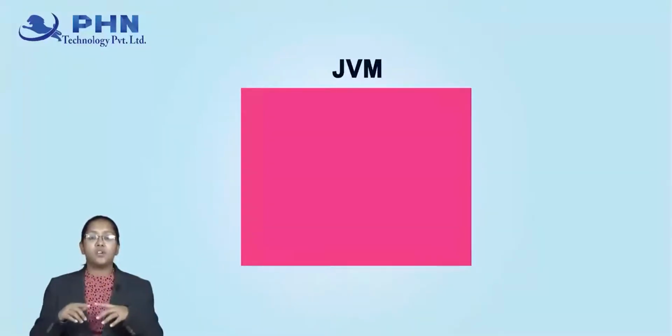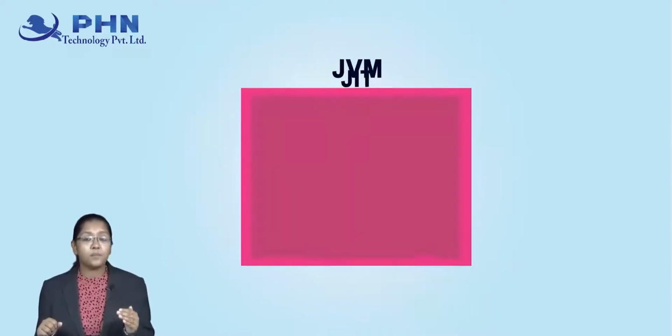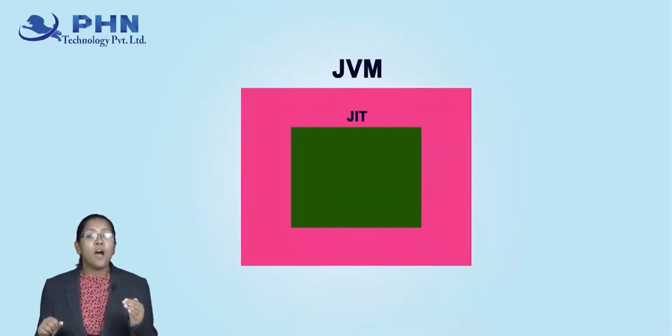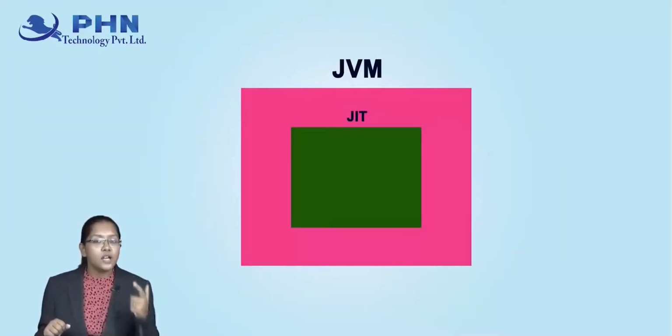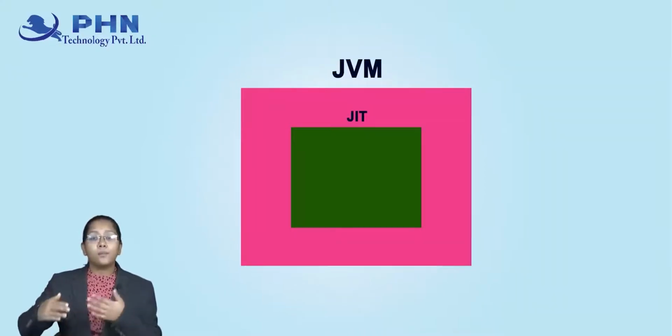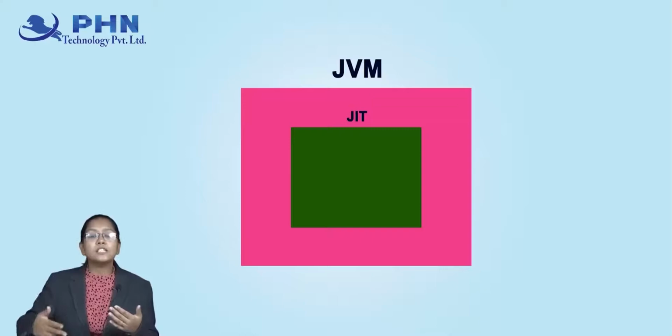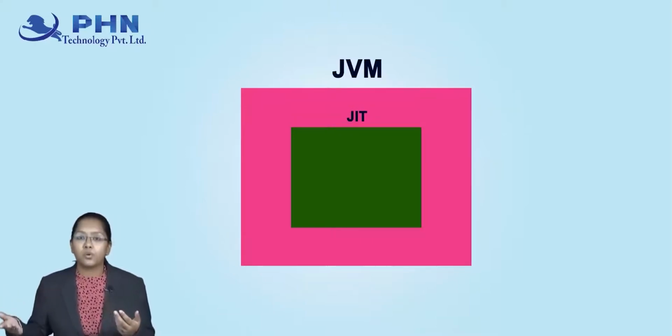Now this is the complete block of JVM. Inside this JVM there is another component, that is your JIT, that is just in time. This JIT is basically used to increase the optimization of a code, to increase the speed of the execution of a code.